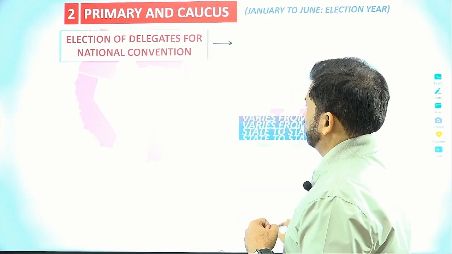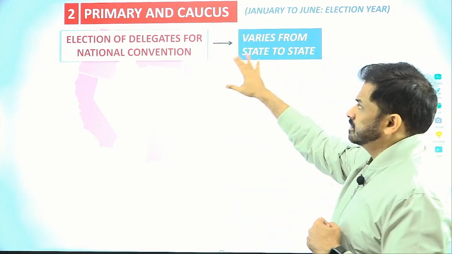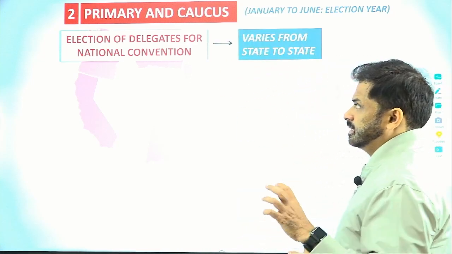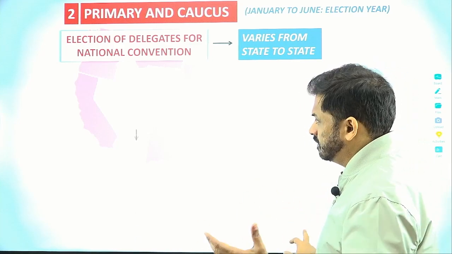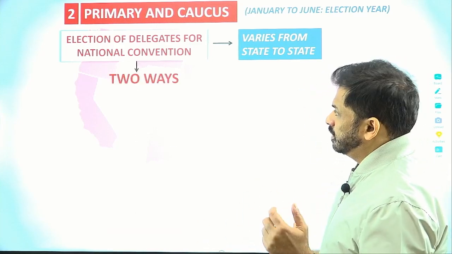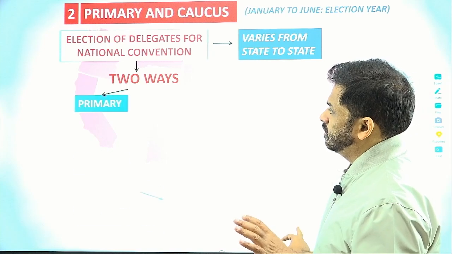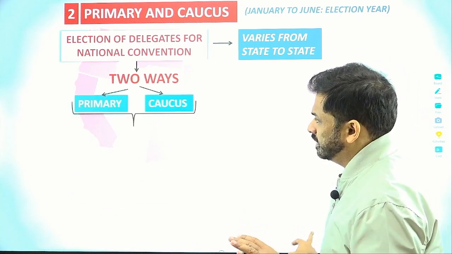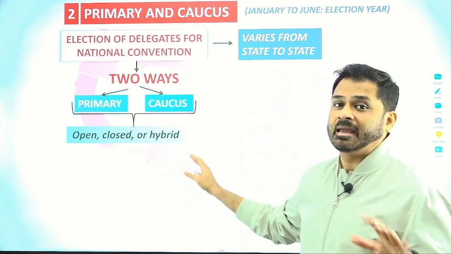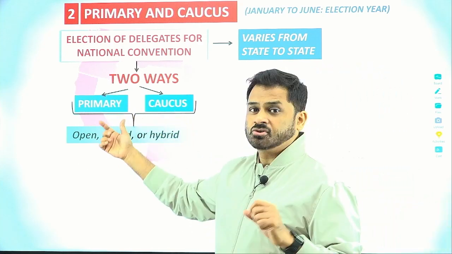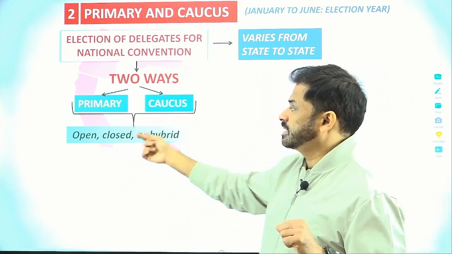So here we say this process will vary from state to state. It is a little complicated process, where we will see how it is decided. We will look into the options also. There are two major ways, as I told you, primary or the caucus. You already know this. Primary or caucus themselves can be open, closed or hybrid. So a primary can be open, closed or hybrid, and a caucus can be open, closed or hybrid.